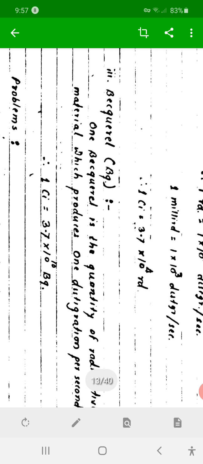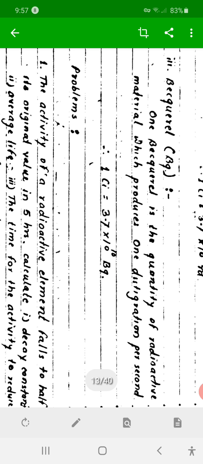The next unit is Becquerel, which is shown by the letters Bq. 1 Becquerel is a quantity of radio element which produces 1 disintegration per second. Therefore, here the relation between Curie and Becquerel is given. 1 Curie is 3.7 into 10 raised to 10 Becquerel.